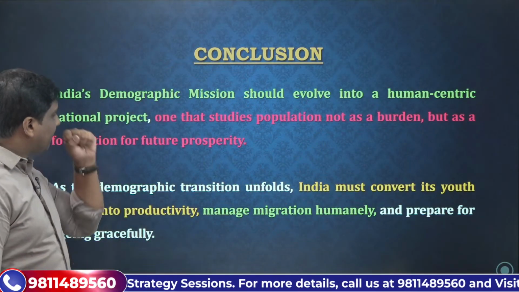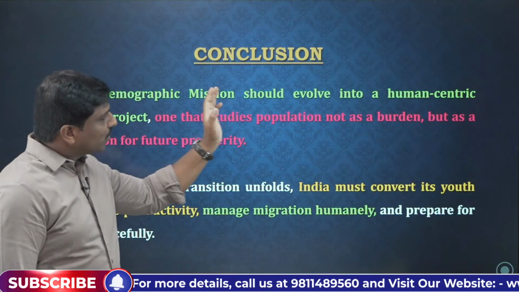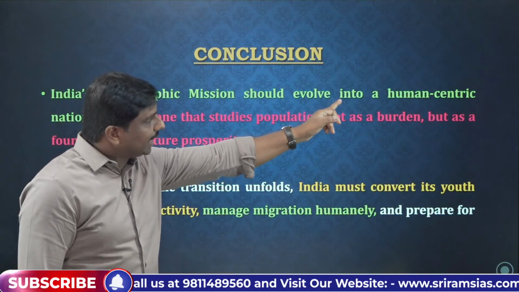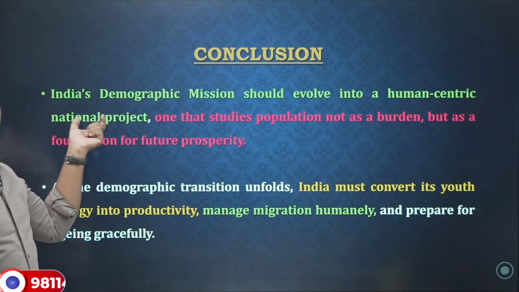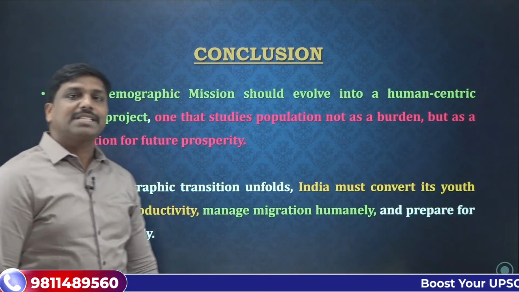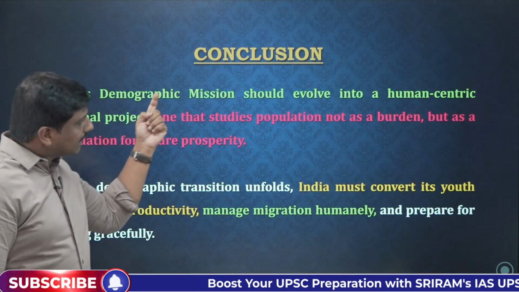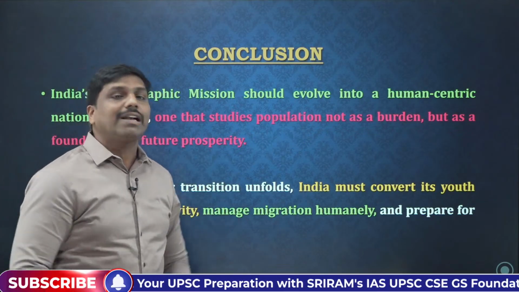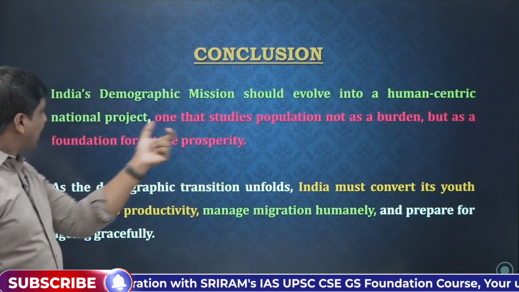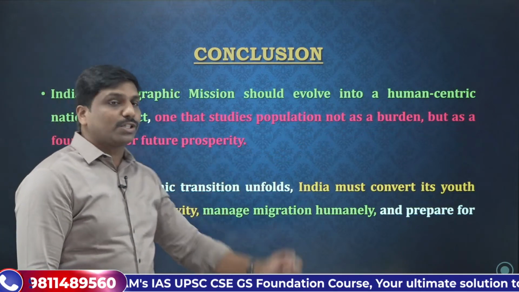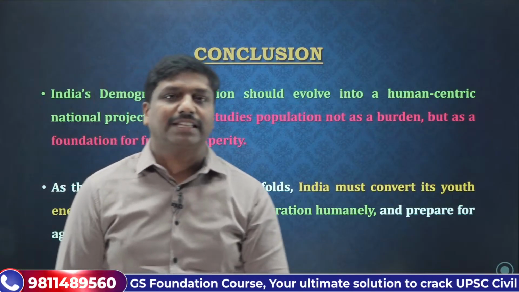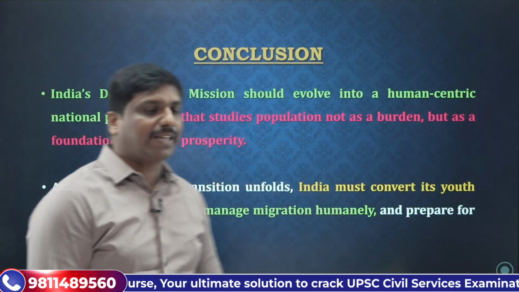If you see India's demographic mission, it should evolve into a human-centric national project. What is a human-centric national project? One that studies population not as a burden, but as a foundation for future prosperity. That's how we have to evolve it.